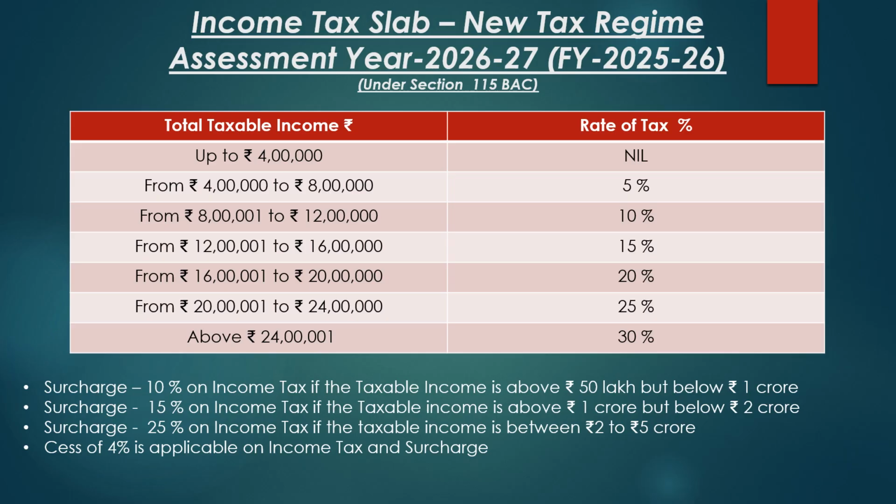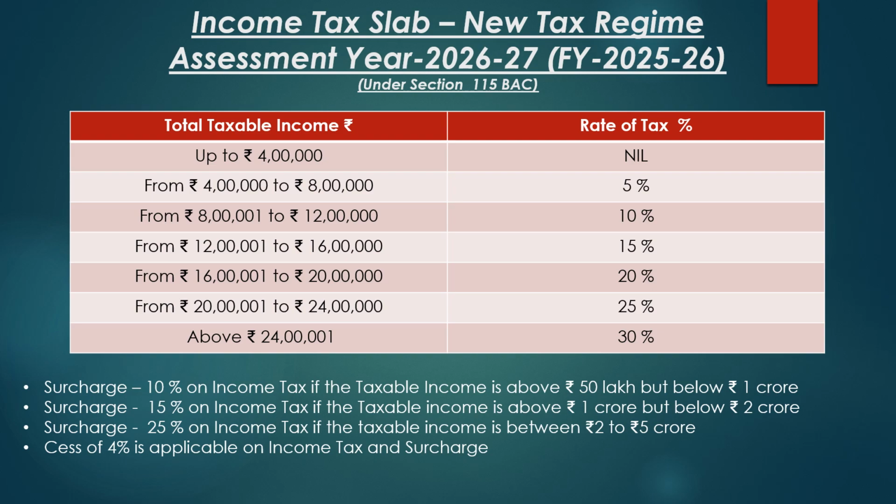For the taxable income above rupees 8 lakh and up to rupees 12 lakh, the tax rate applicable is 10% plus rupees 20,000. For the taxable income above rupees 12 lakh and up to rupees 16 lakh, the applicable tax rate is 15% plus rupees 60,000. For the taxable income above rupees 16 lakh but up to rupees 20 lakh, the tax rate applicable is 20% plus rupees 1 lakh 20,000.